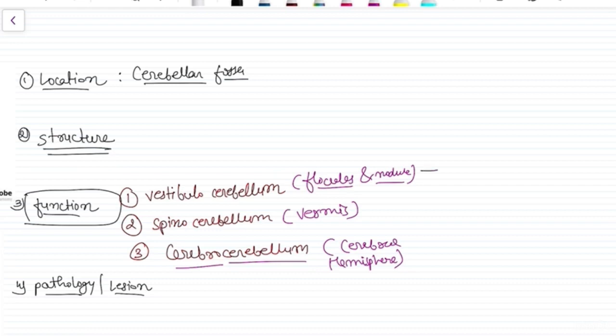Now this vestibulocerebellum has a main function of balance, right? And the spinocerebellum, I'll talk later about this. Okay, let me tell you first. Spinocerebellum is a tract that gets the information of the various distal limbs through the spinal cord to the cerebellum, right? And why do they need this information? Because it is demanded by the cerebrum. Now, what is cerebrocerebellum? Cerebrocerebellum is the major part of the cerebellum, right?